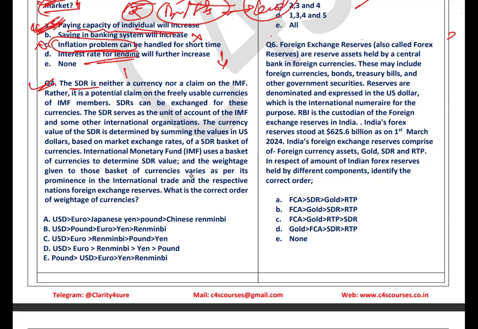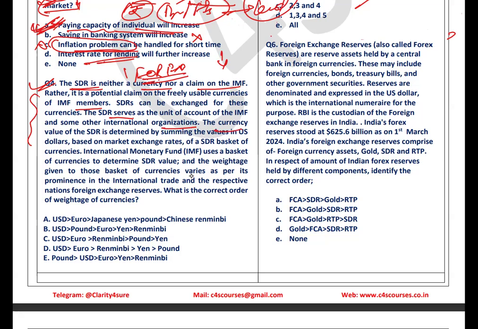It is about the SDR, the forex reserve. All right, it is about the forex reserve and its component. SDR is neither a currency nor a claim on IMF. It is neither a currency, rather it is a bucket of currencies. All right. It has a potential claim on the freely usable currencies of IMF members. Okay. SDR can be exchanged for these currencies. The SDR serves as the unit of account, and I have given some information about the SDR. SDR serves as a unit of account of the IMF and some other international organizations.